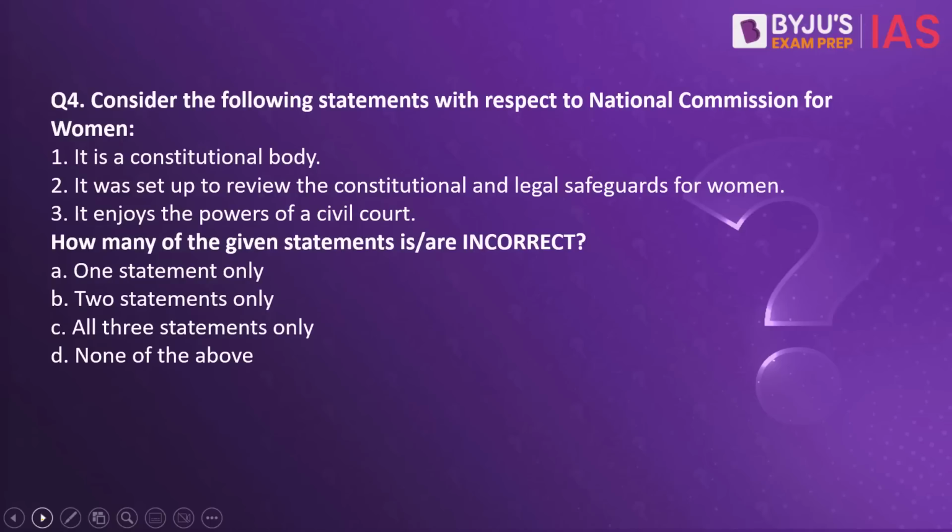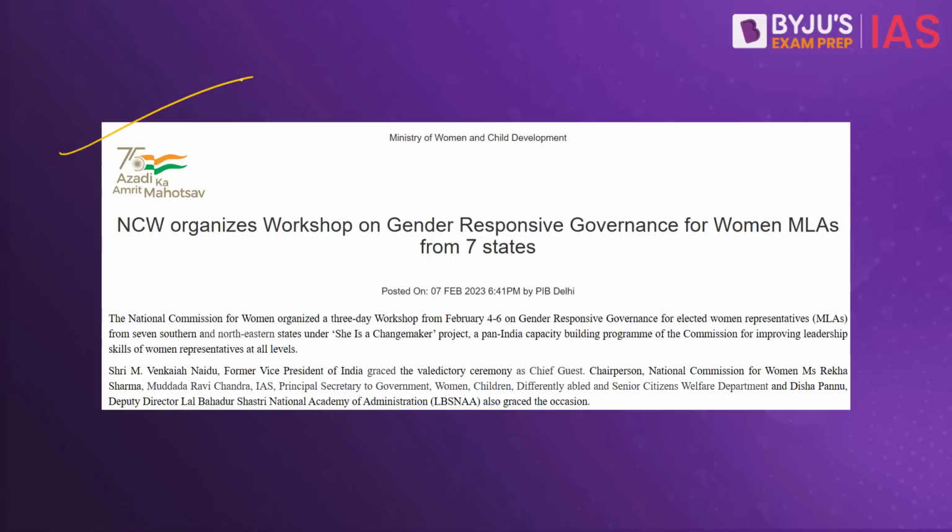Consider the following statements with respect to National Commission for Women. Number 1, it is a constitutional body. Number 2, it was set up to review the constitutional and legal safeguards for women. Number 3, it enjoys the powers of a civil court. How many of the given statements is or are incorrect? Why this question? This article in the PIB today says that the National Commission for Women organized a 3-day workshop on gender responsive governance for elected women representatives, that is MLAs, from 7 southern and northeastern states.